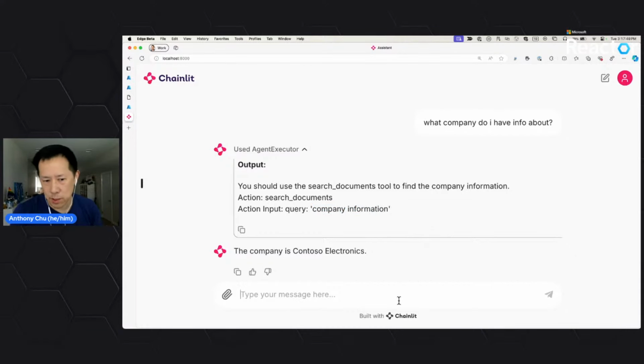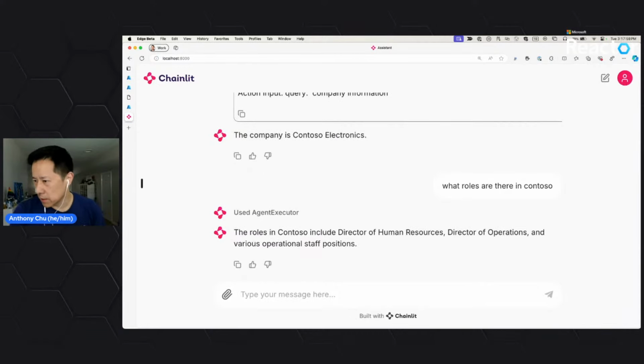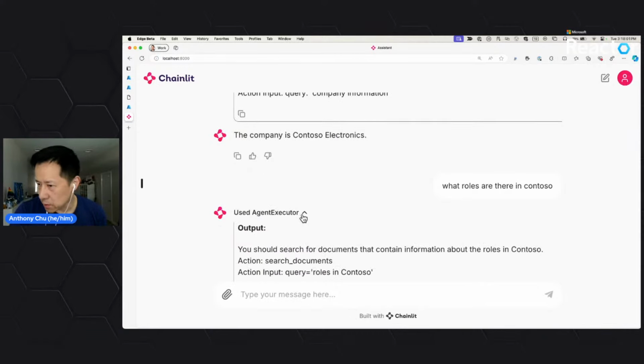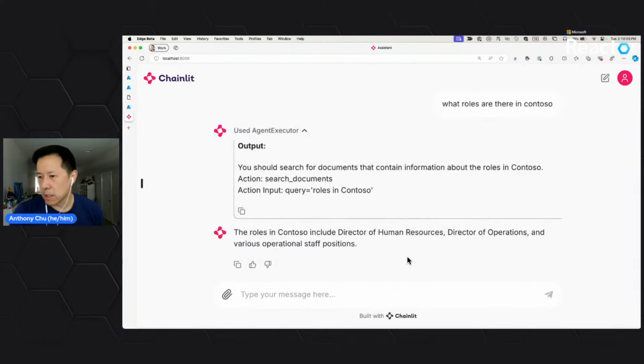So I loaded some information about roles. Maybe I can say, like, what roles are there in Contoso? And you can expect it probably executed a query about roles in Contoso, and then it came back with a bunch of documents, and then it summarized those documents in an answer. So we'll just ask one more question, and then maybe that's about it.